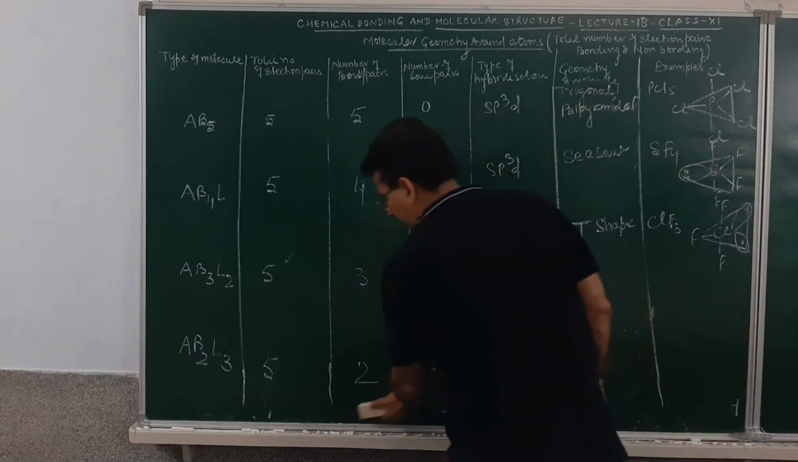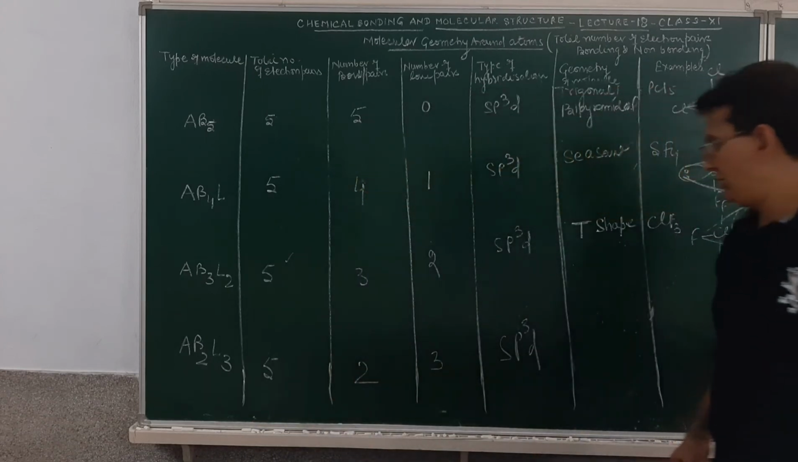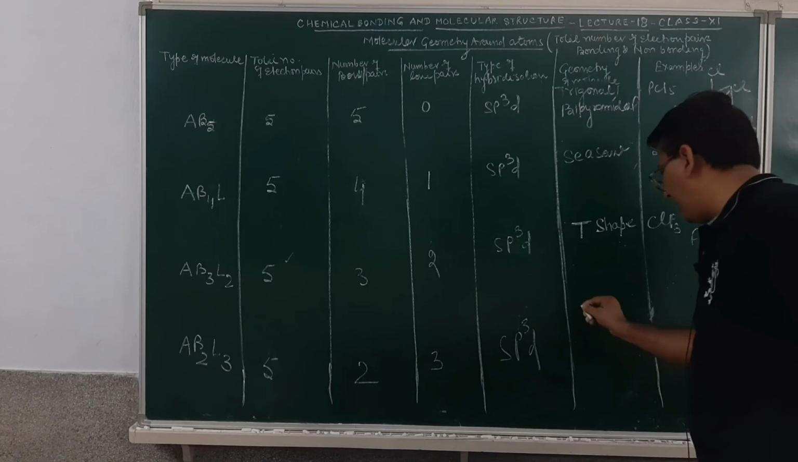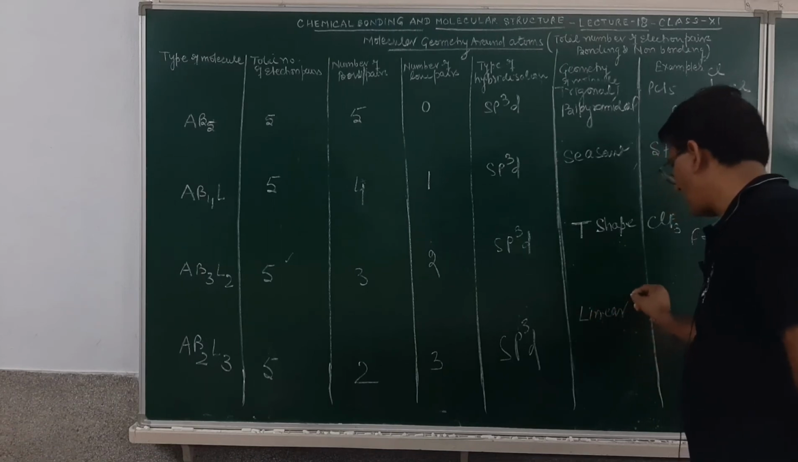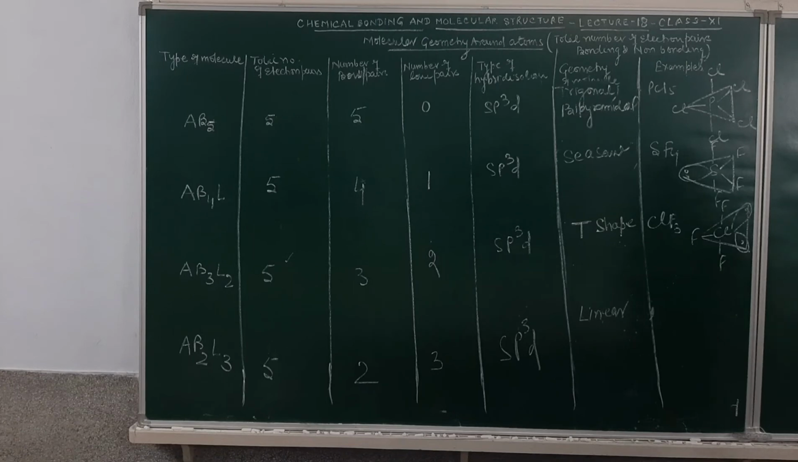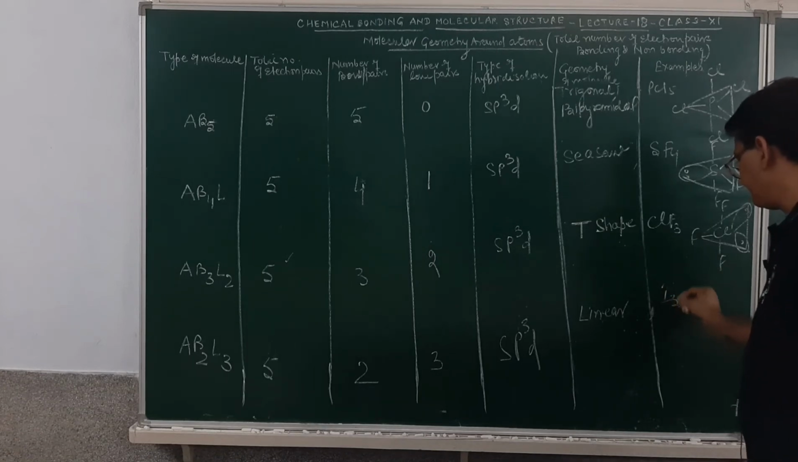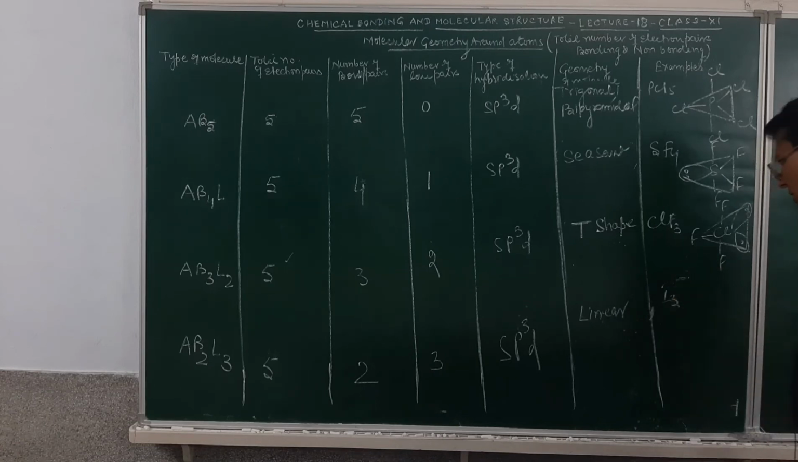Then AB2L3. The molecule will have a linear geometry, as for example I3 negative. How will I make this one? I, then I, and again I. This will have a lone pair, this will have a lone pair, and this will have a lone pair. You may see, student, this is a linear geometry, a straight line geometry. This is how the I3 negative shape will be made.